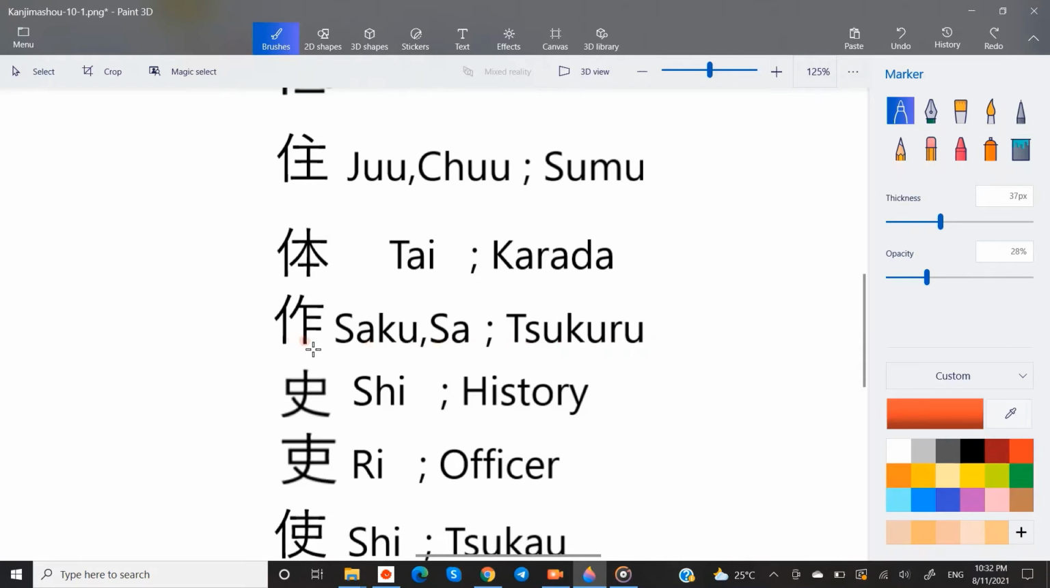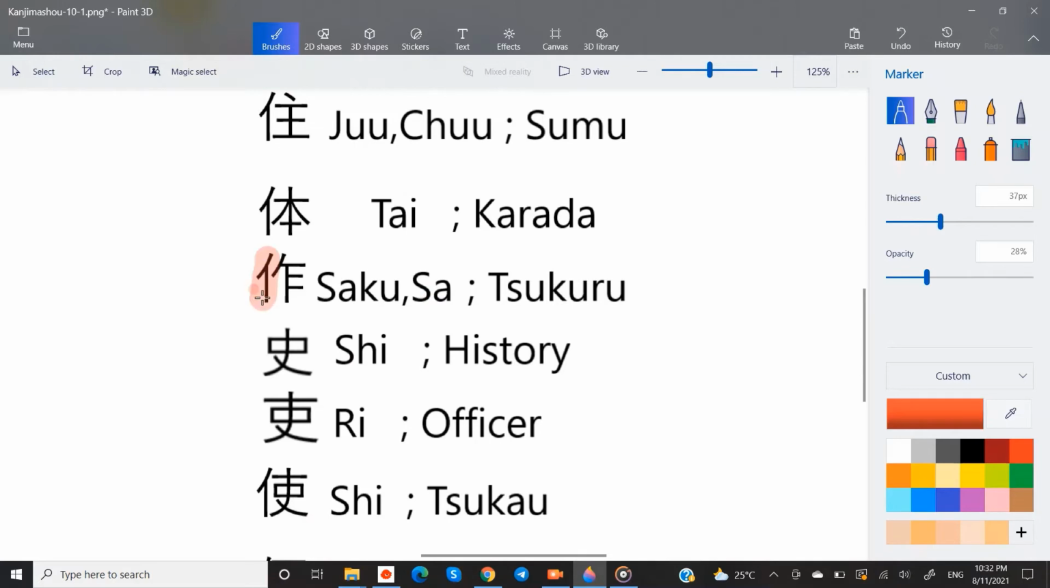Tsukuru, make, onyomi saku or sa. With the man radical, many horizontal lines piled, which means making things. This kanji means make or manufacture.